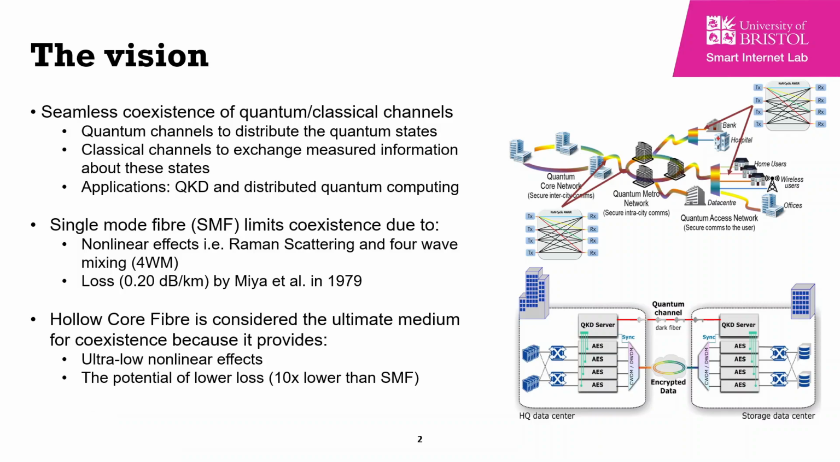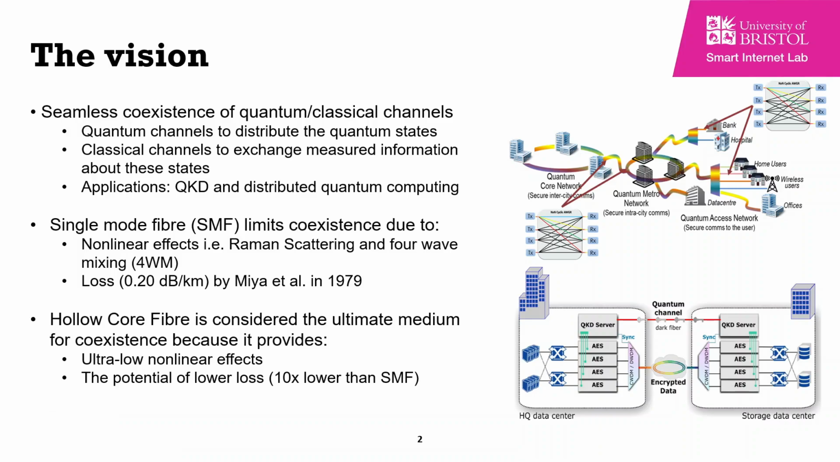The first factor is the nonlinear effects in single-mode fiber such as Raman scattering and four-wave mixing. The second factor is the loss of 0.20 dB per kilometer, which was achieved back in 1979. We believe hollow core fiber provides us an alternative and, in fact, the ultimate medium for quantum and classical coexistence.